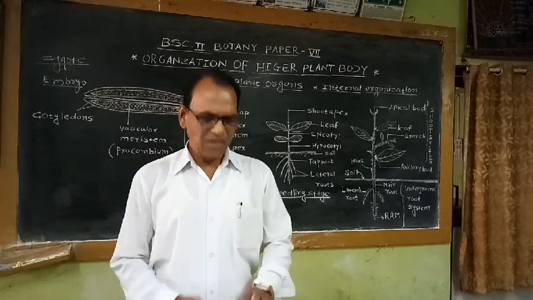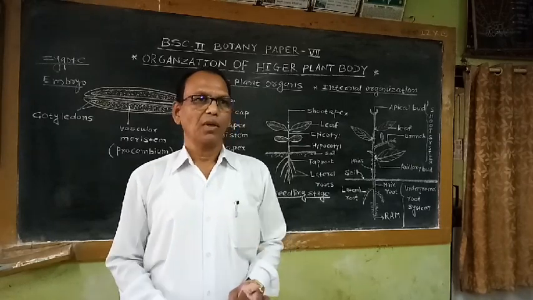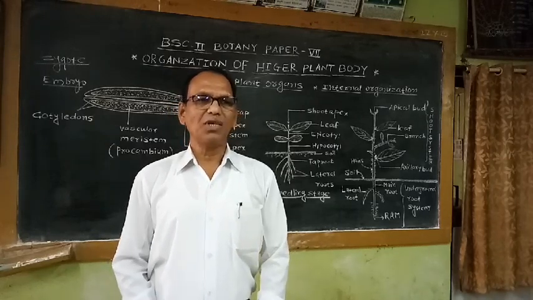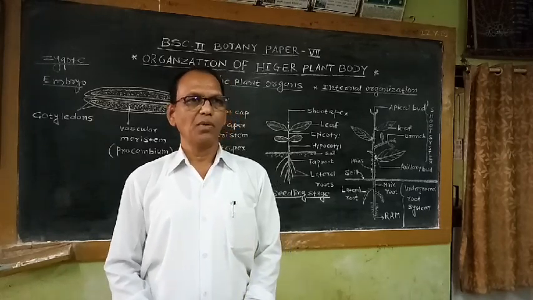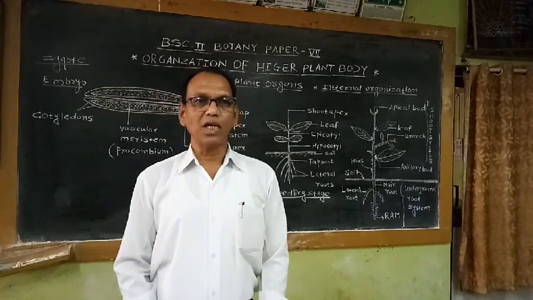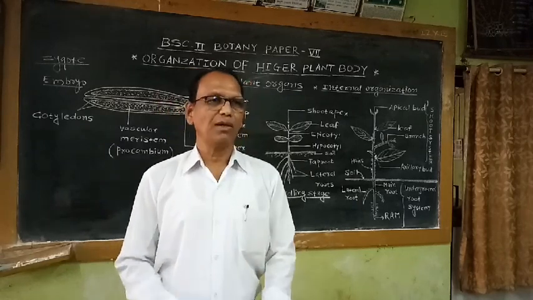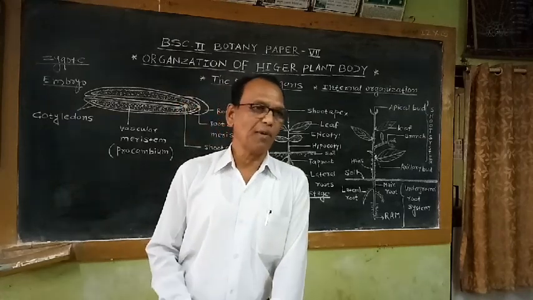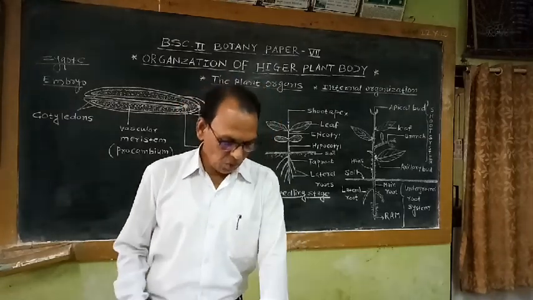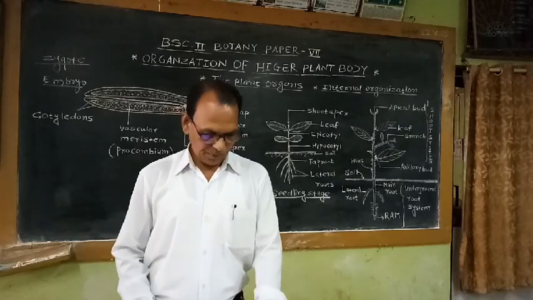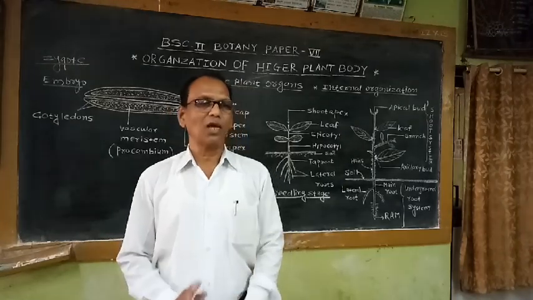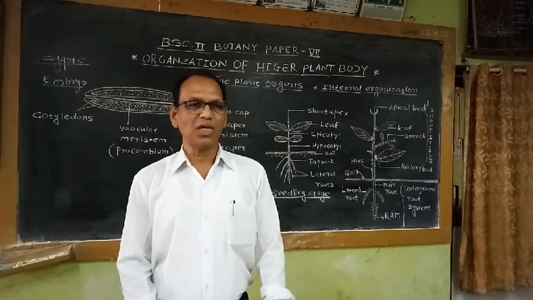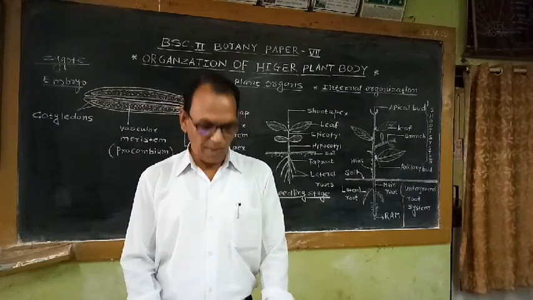That means inside this ovule, embryo is developed. After maturity, ovule is converted into seed, and the total ovary is converted into fruit in all angiospermic plants or flowering plants. So this single cell zygote undergoes repeated mitotic cell divisions and forms the multicellular embryo.